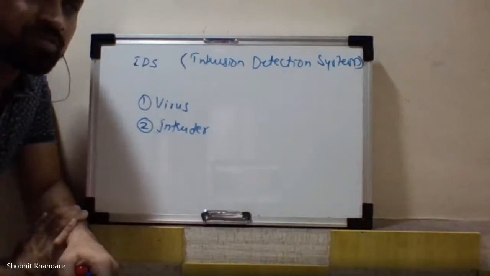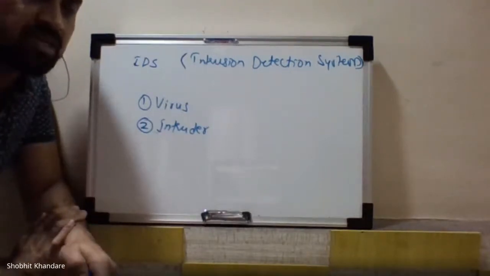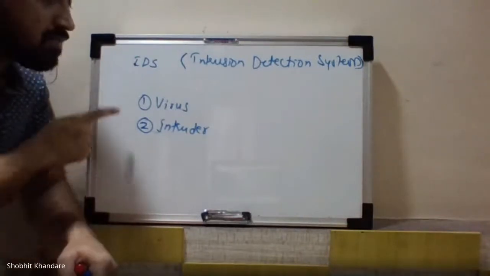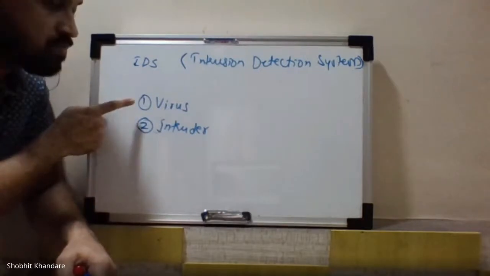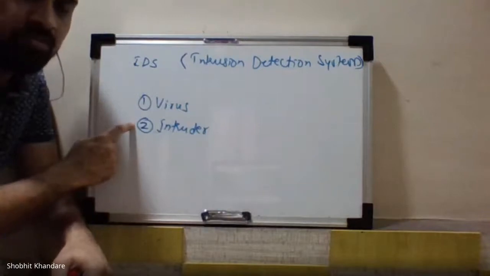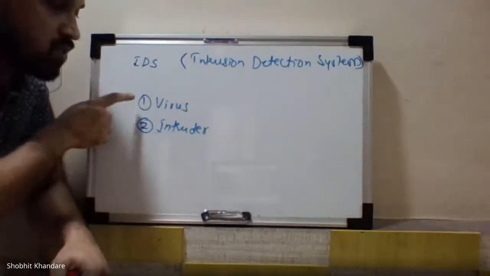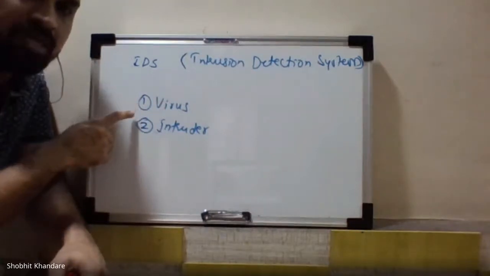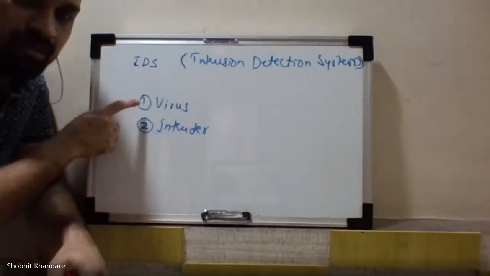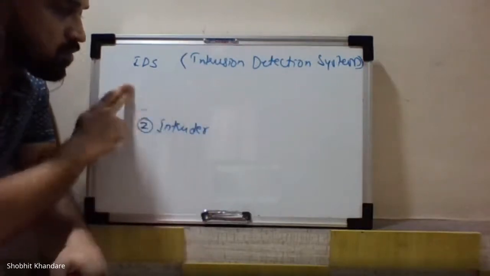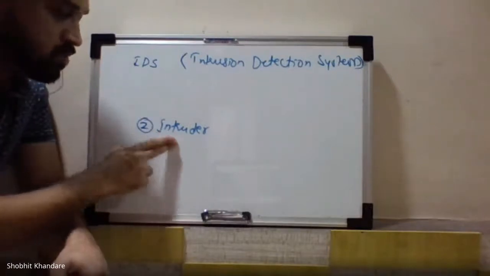If I want to provide confidentiality and integrity of the data which is flowing into the network, then the threats to this data are either the virus or the intruder. Either of these two will make your system or your data vulnerable to attack. We will not be talking about the virus, but we will be talking about the intruder.